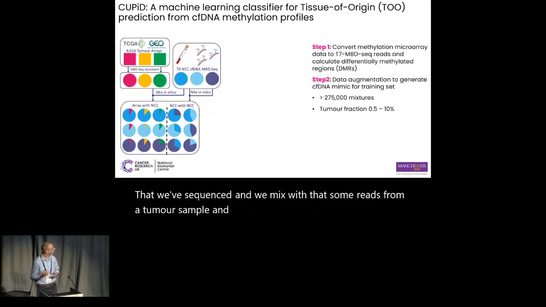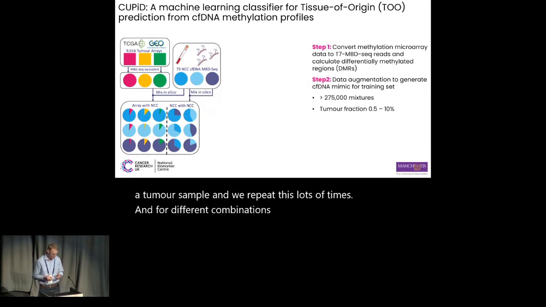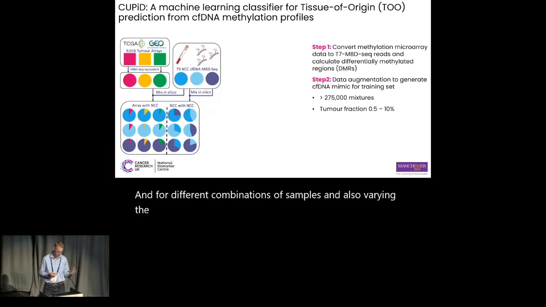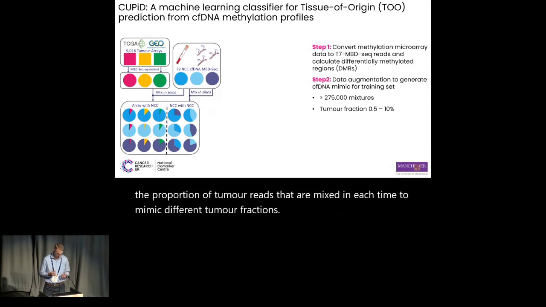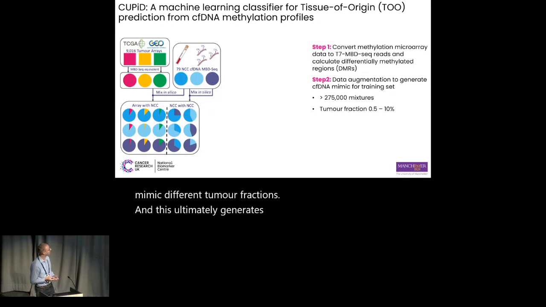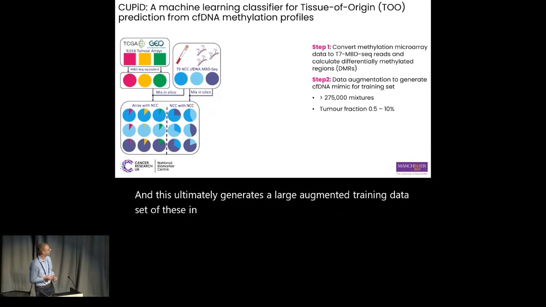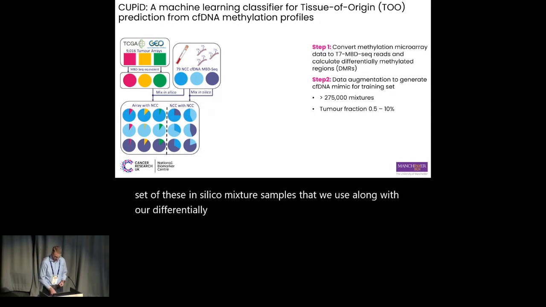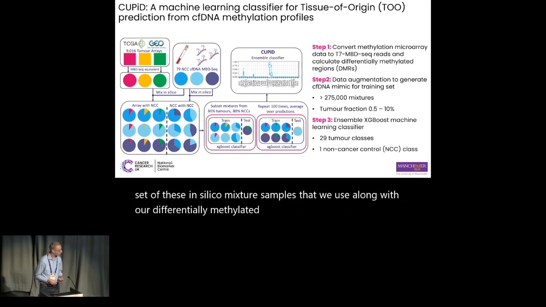And we repeat this lots of times with different combinations of samples, and also varying the proportion of tumor reads that are mixed in each time to mimic different tumor fractions. And this ultimately generates a large augmented training data set of these in silico mixture samples that we use along with our differentially methylated regions to train an ensemble of 100 extreme gradient boosting classifiers.